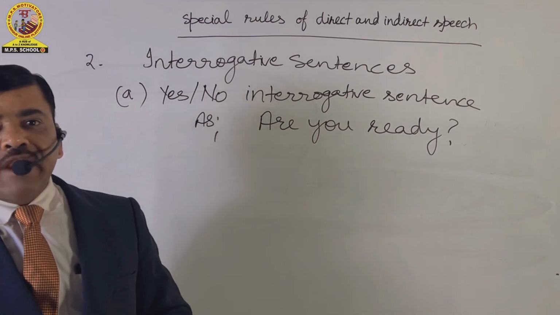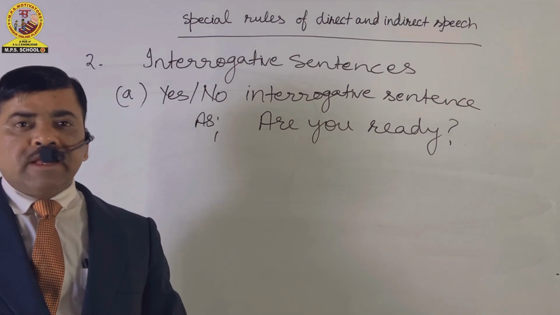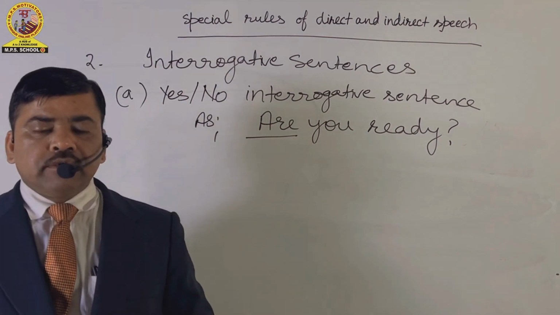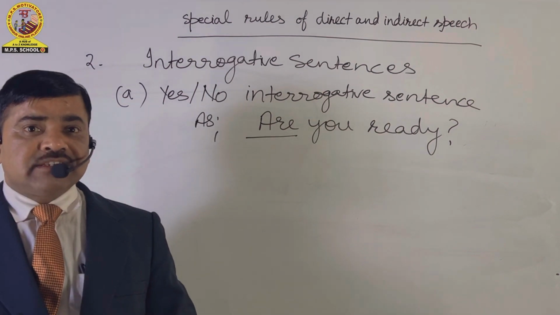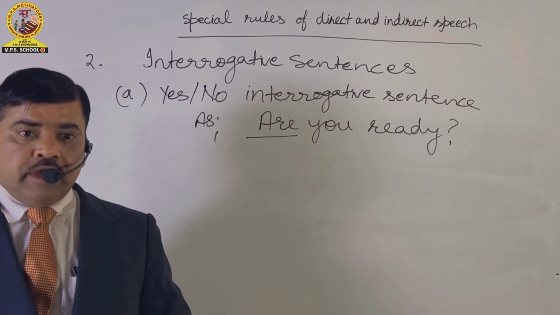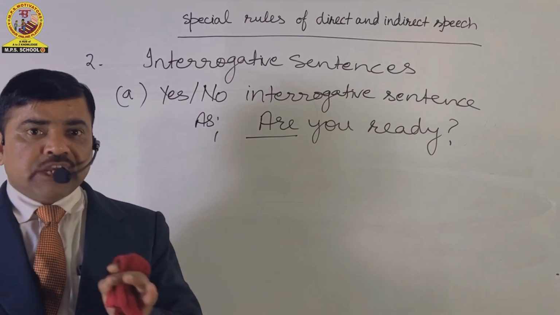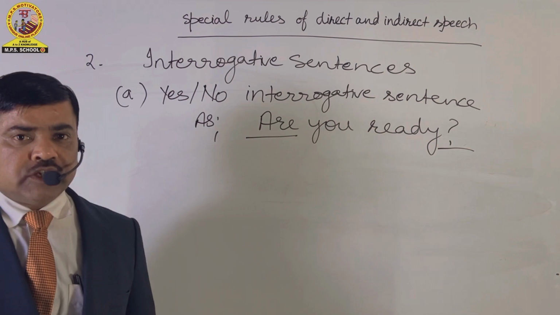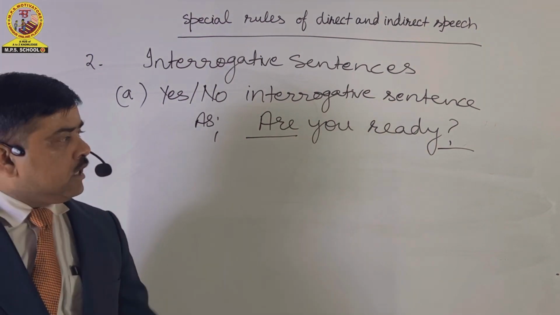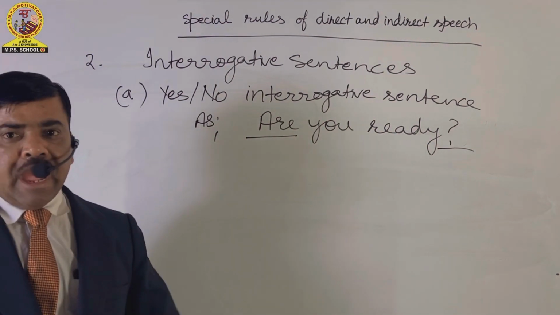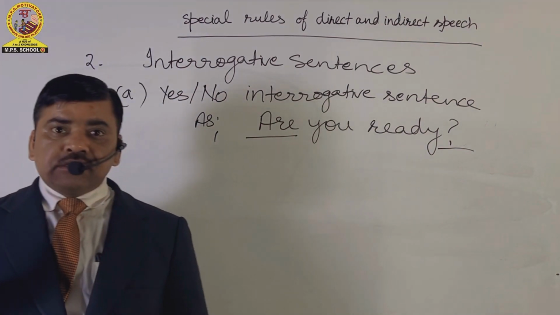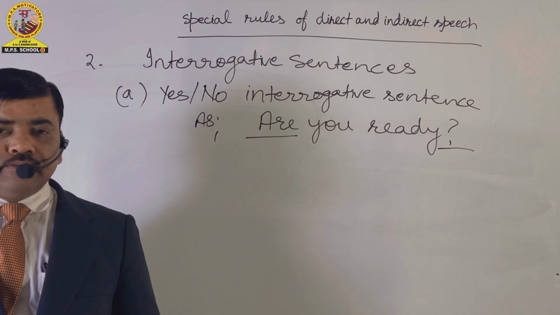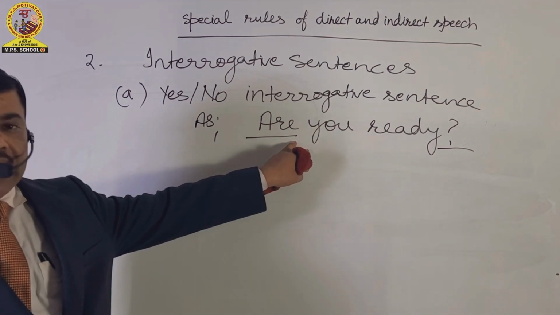And what is the recognition of a yes-no interrogative sentence? A yes-no interrogative sentence starts with an auxiliary verb. So you have to keep it in mind. And there is the note of interrogation at the end of the sentence. It shows that the sentence is an interrogative sentence. Why is such a sentence called a yes-no interrogative sentence? Because its answer will be in yes or no.